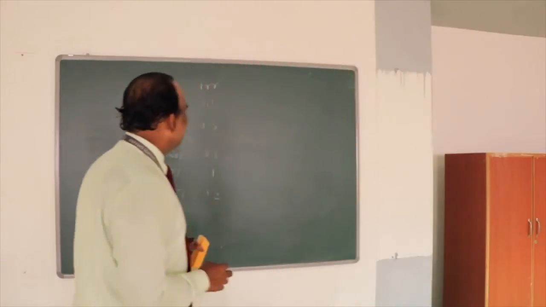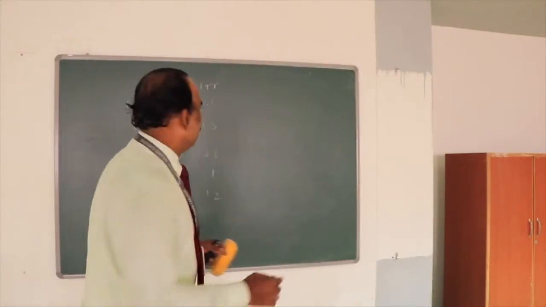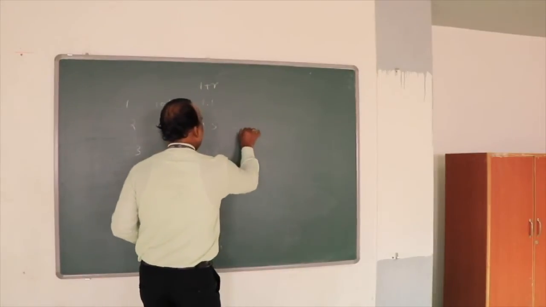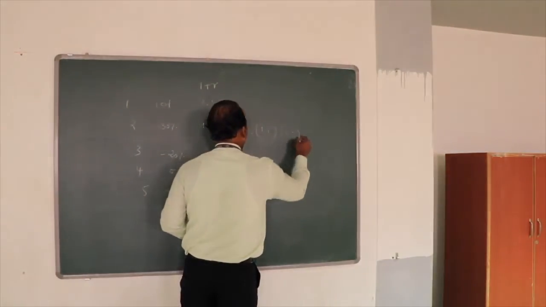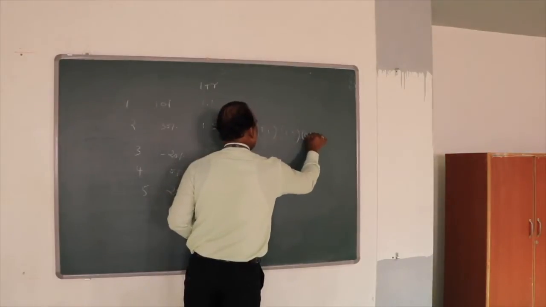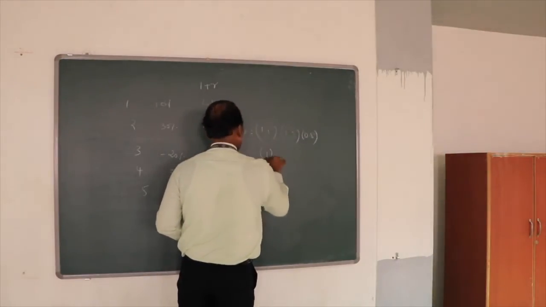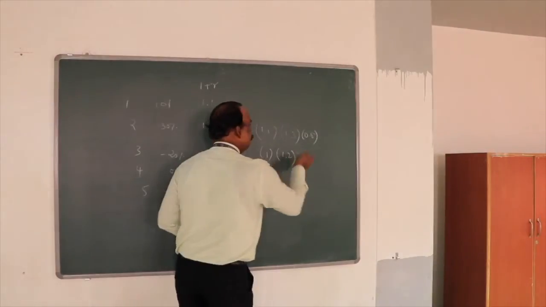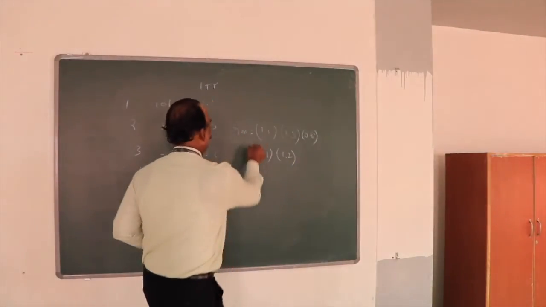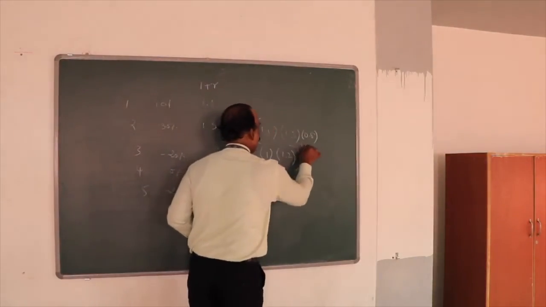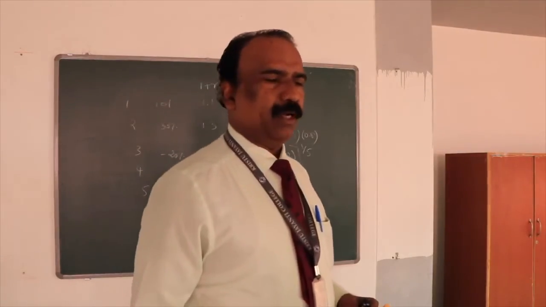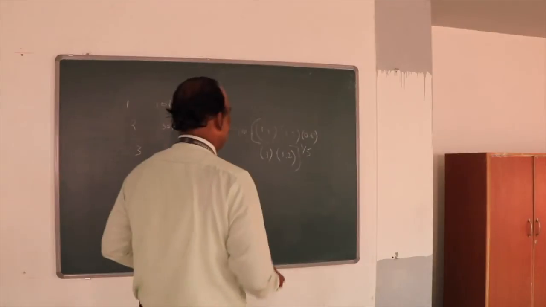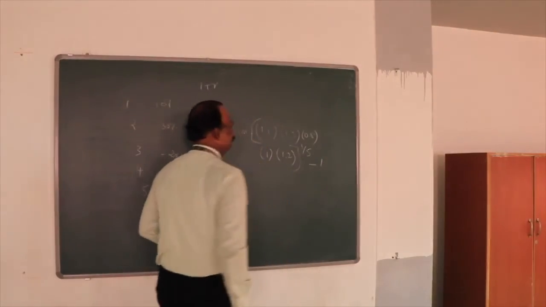Then multiply the return relatives. The geometric mean is equal to 1.1 times 1.3 times 0.8 times 1 times 1.2, to the power 1 by 5, that is 1 by n, and then minus 1.